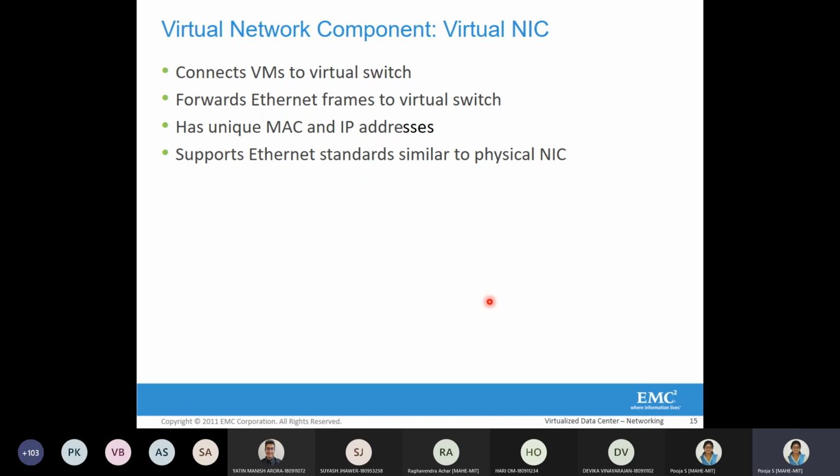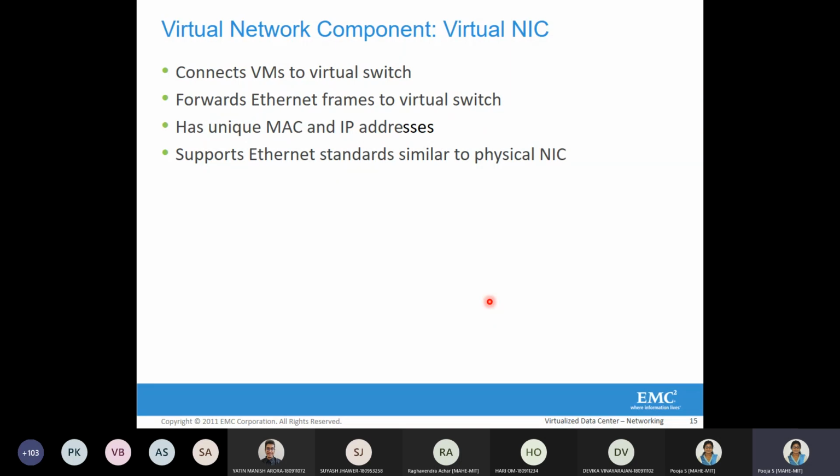Also note that when the hypervisor initiates this virtual network, it creates each virtual machine before it is powered on. It creates this virtual NIC, and the hypervisor allocates a unique MAC address and IP address to these virtual NICs. This virtual NIC will put these MAC address and IP addresses into the Ethernet frame, which it pushes into the virtual network, the VM network.